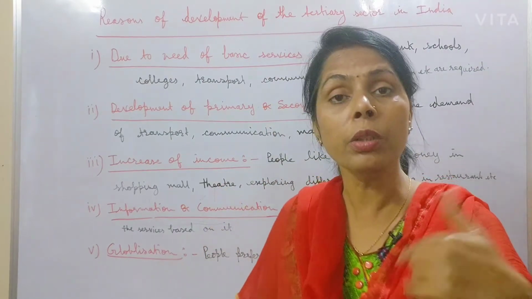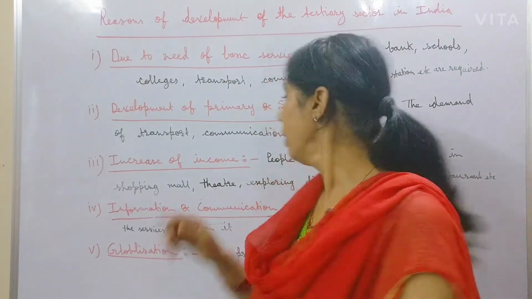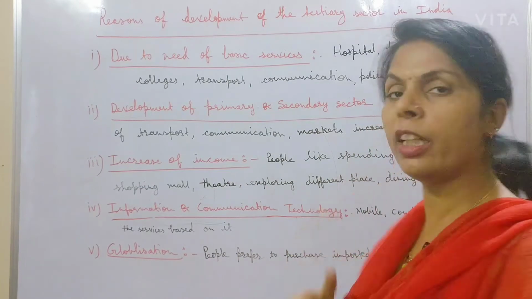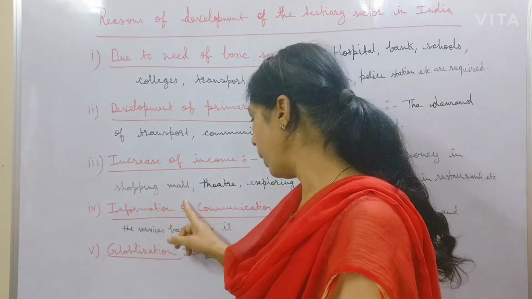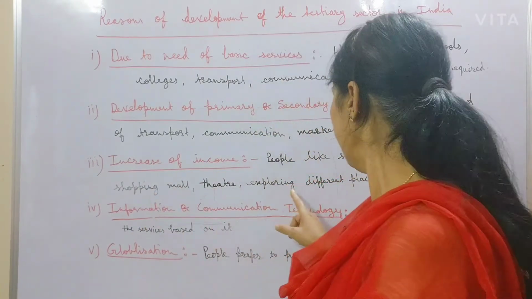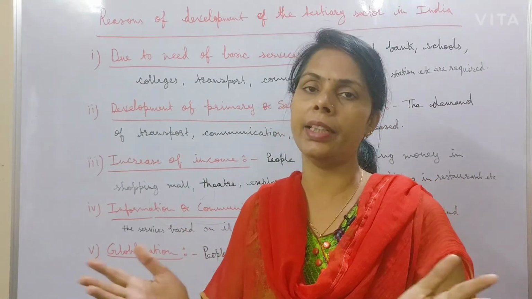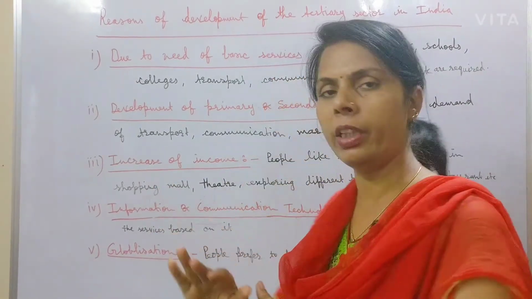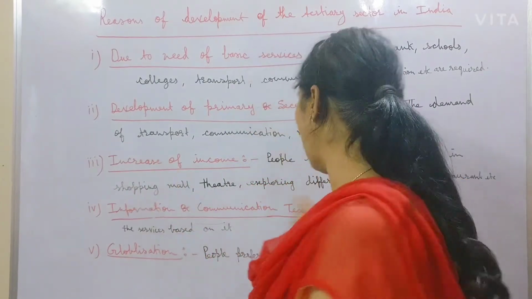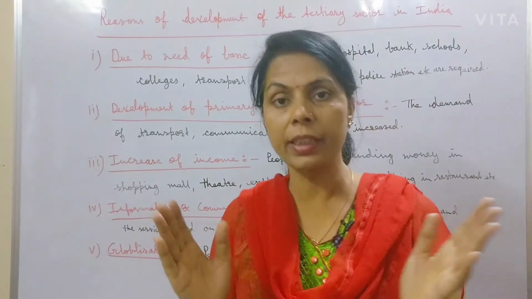So, due to the increase of income also, people like spending money in shopping malls, theaters, exploring different places, dining in restaurants, etc. Due to the increase of income, the need for these types of services also increased.